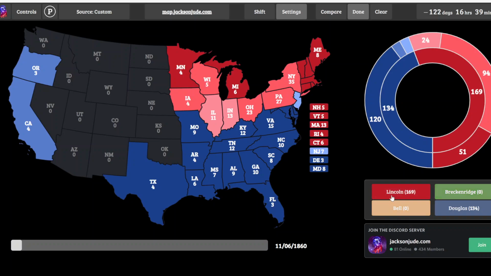So the idea that Lincoln would have lost if the Democrats had unified behind a single candidate is plain and simply false, because the Democrats really had no solid support outside of the South, and many of the states in the North had fusion tickets rather than the vote being split, and even if you combine the vote, Lincoln would still win. So I can say with certainty that even if the Democrats had all got behind one candidate, Lincoln would still win the election of 1860.